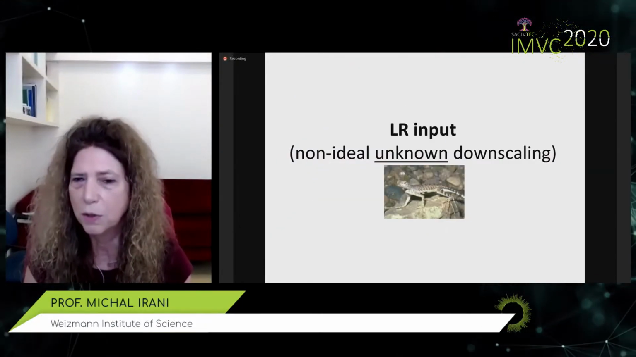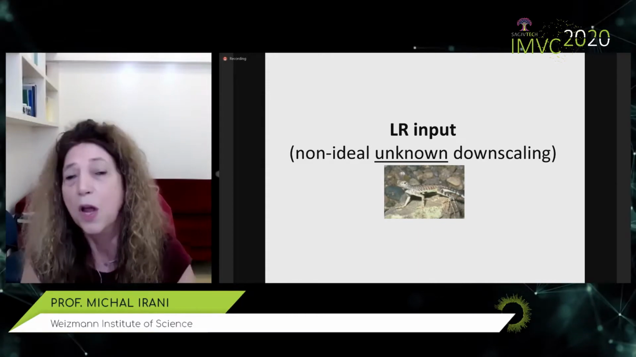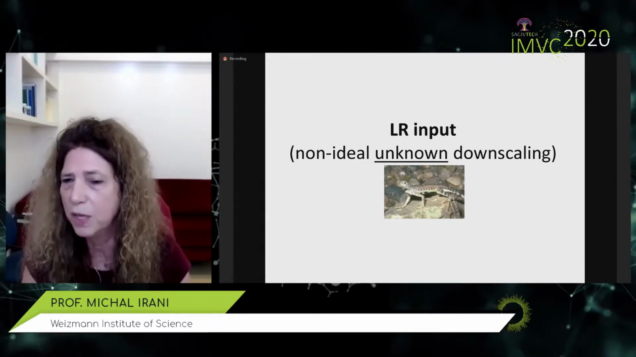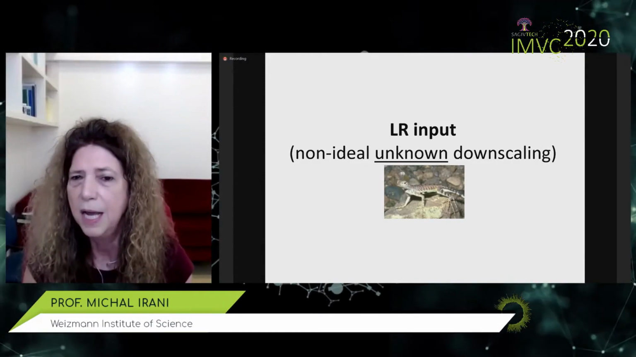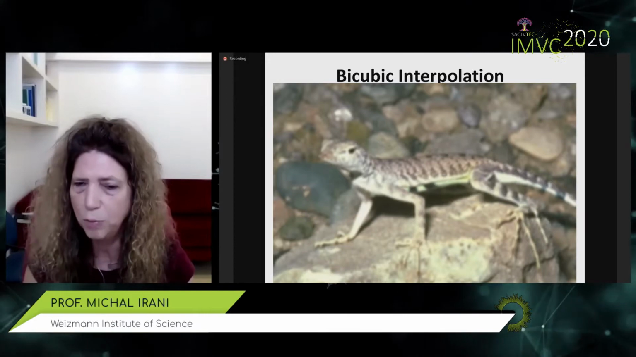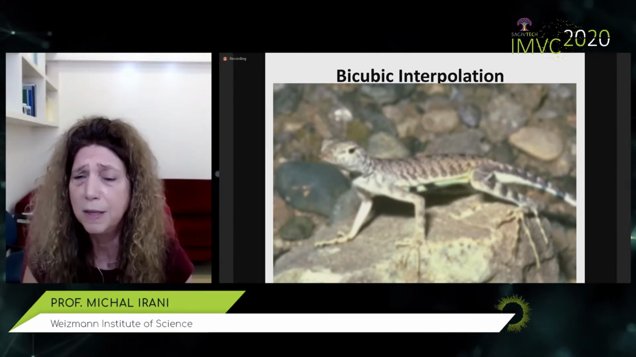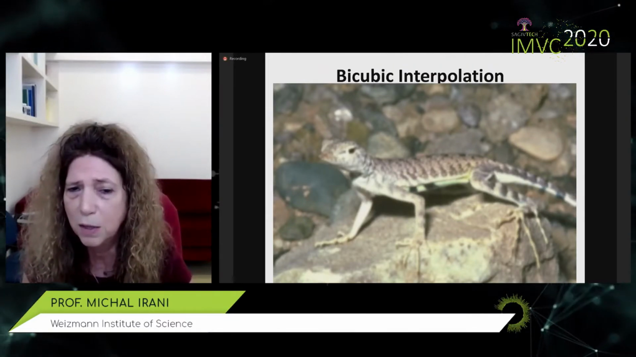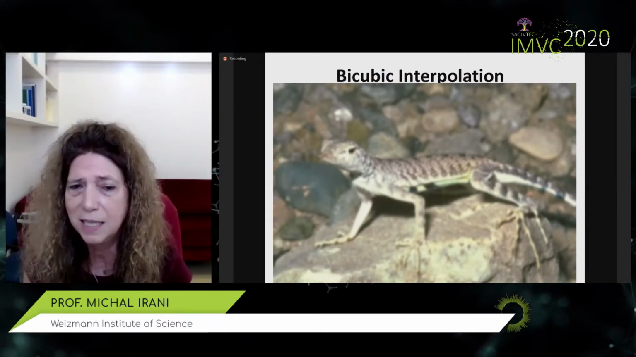So let's look at results. So here is a low-resolution image. We have no idea how it was generated. It was downscaled with a non-ideal downscaling kernel. Here's what happens if you just interpolate this image using regular bicubic interpolation. And here is the result with the state-of-the-art, externally trained EDSR+. And if I flicker between those two images, you'll barely see the difference.